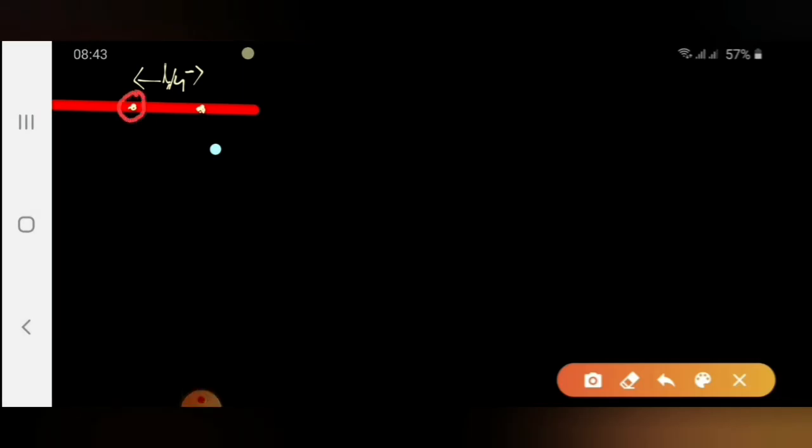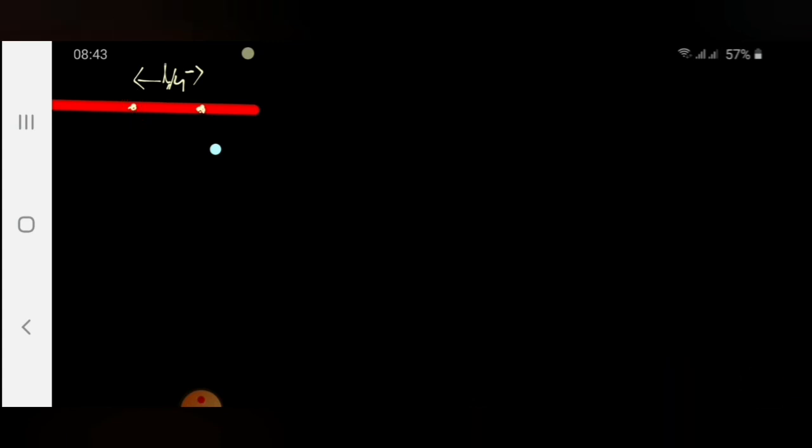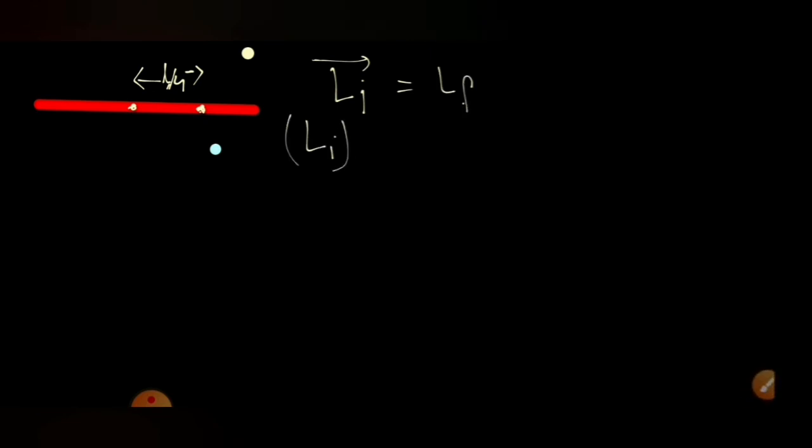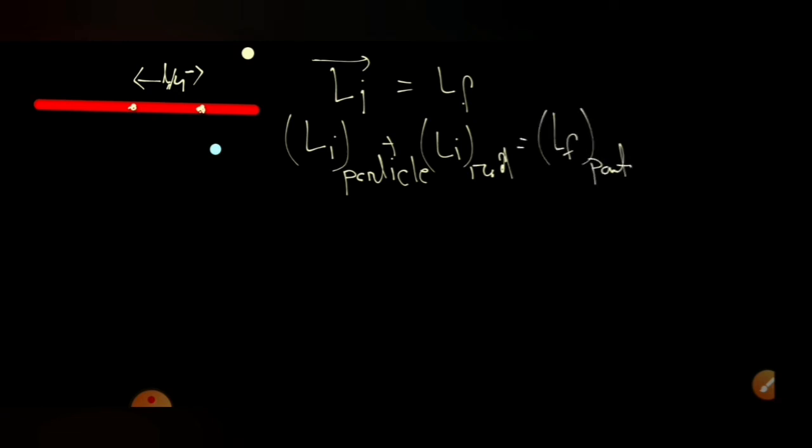So if we apply the conservation of angular momentum for the whole particle plus rod system about the center of the rod, then we can write initial angular momentum Li is equal to Lf, or Li of the particle plus Li of the rod is equal to Lf of the particle plus Lf of the rod. Separately we are writing. So if we write one by one term, first the particle will see the RCM cross PCM. The particle velocity has two components like this.